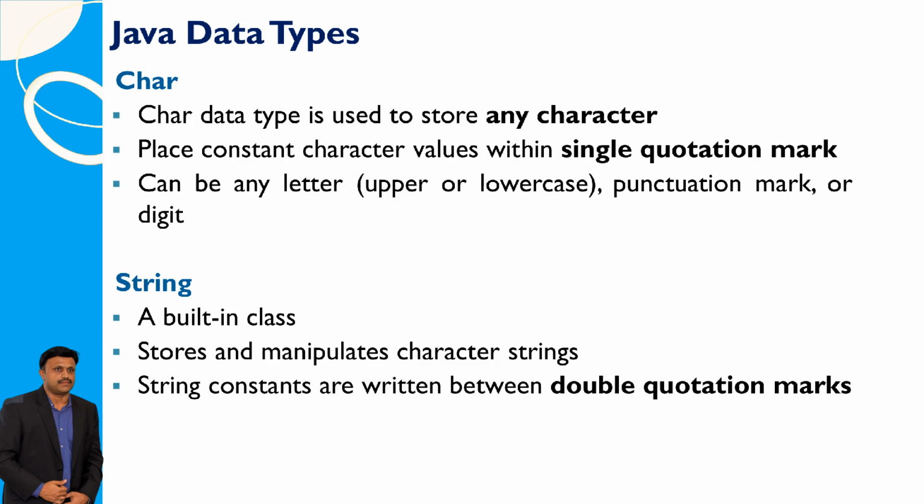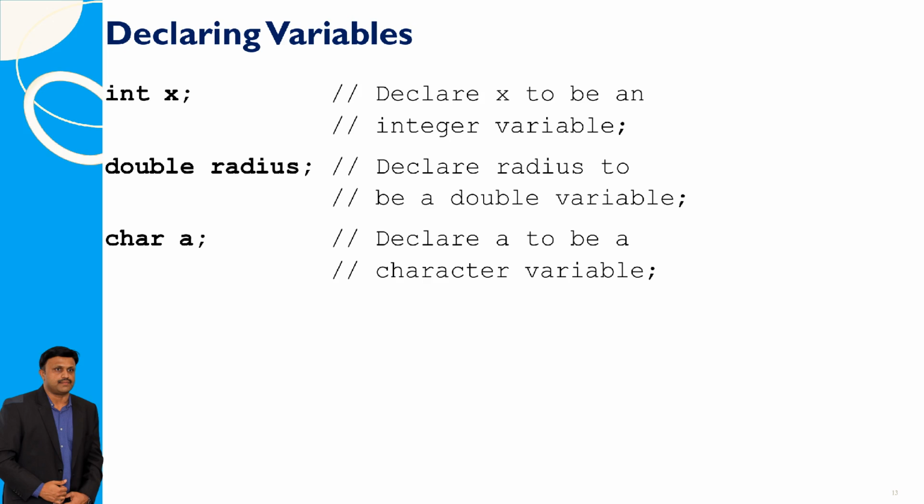The char data type is used to store individual characters, including letters, both upper and lower case, punctuation marks, and digits, and requires constant character values to be enclosed in single quotation marks. The string is a built-in class designed to store and manipulate sequences of characters, with string constants written between double quotation marks. To declare variables in Java programming, you specify the type of data each variable will hold.